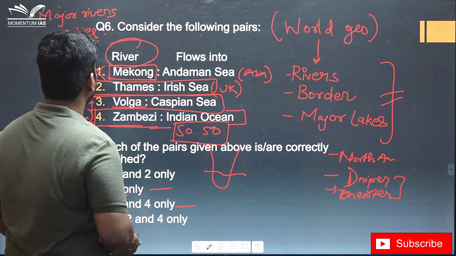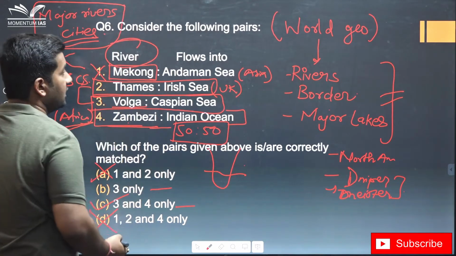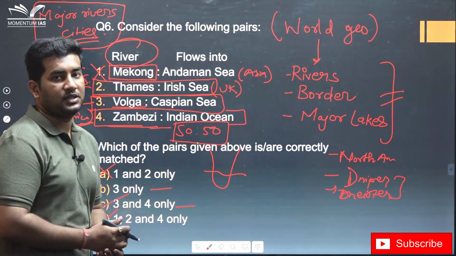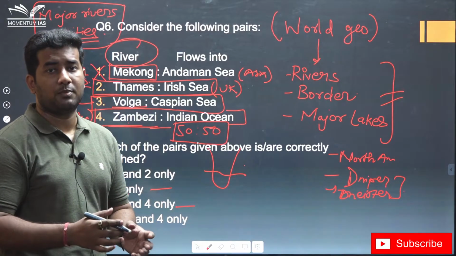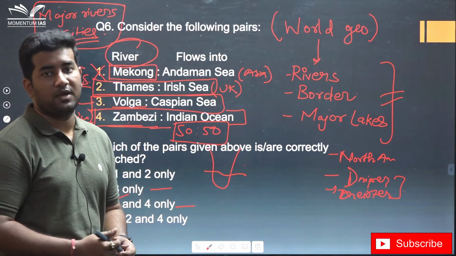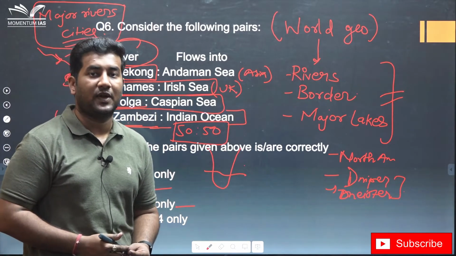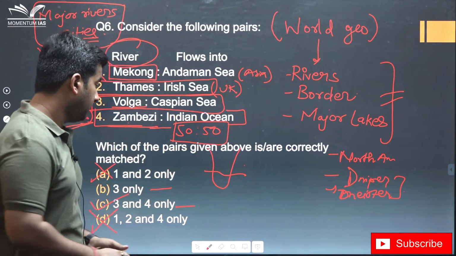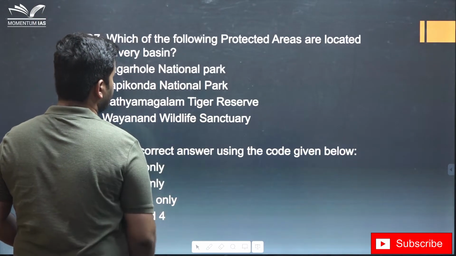The takeaway from this question is, you need to plot major rivers, cities and the area where it flows. Which river flows into Black Sea, which river flows into Caspian Sea, the Mediterranean Sea is bordered by which country, the Black Sea is bordered by which country, Caspian Sea is bordered by which country. You need to memorize such factual information, because the questions frequently come from these areas. Let's move on to the next question.